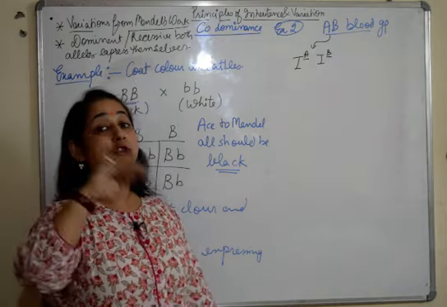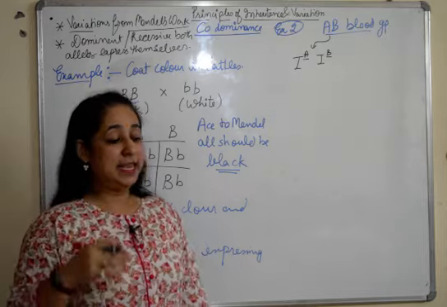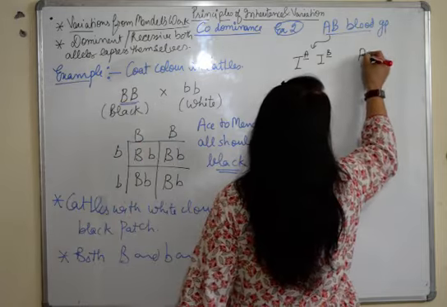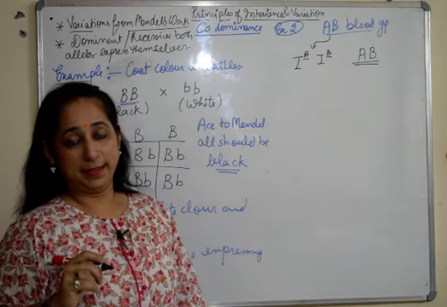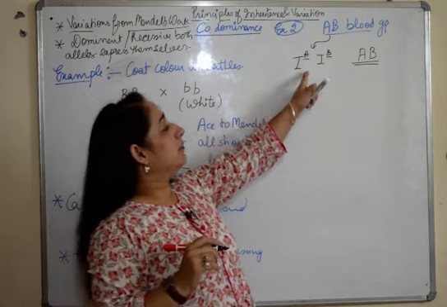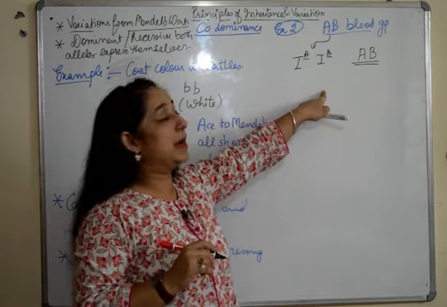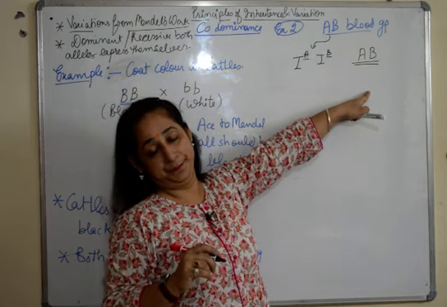According to Mendel, one should be recessive, one should be dominant. But here, we will see that both of them are going to express. That means the blood group which we will have here is AB. It's not that one is acting as dominant and one is acting as recessive. No, both of them are expressing themselves.